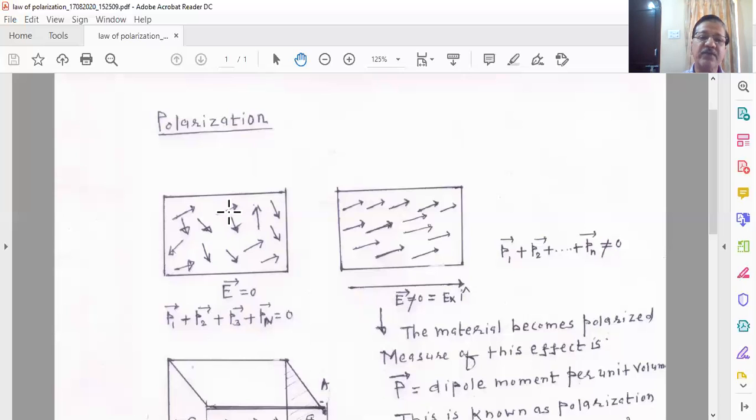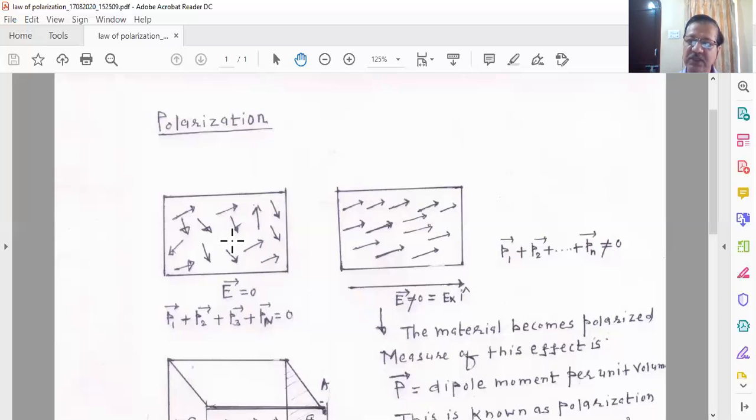And if you keep such a sample in the electric field, then the molecules are polarized, and there will be an induced dipole moment in each molecule. Similarly, if you have a solid which is made up of atoms, and such a solid is kept in a uniform electric field, each atom will be polarized.